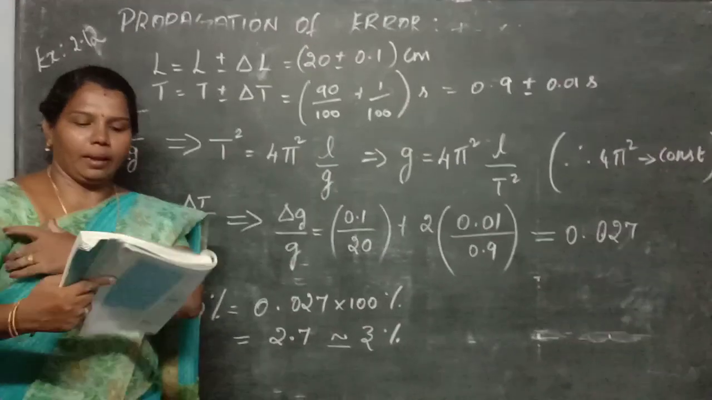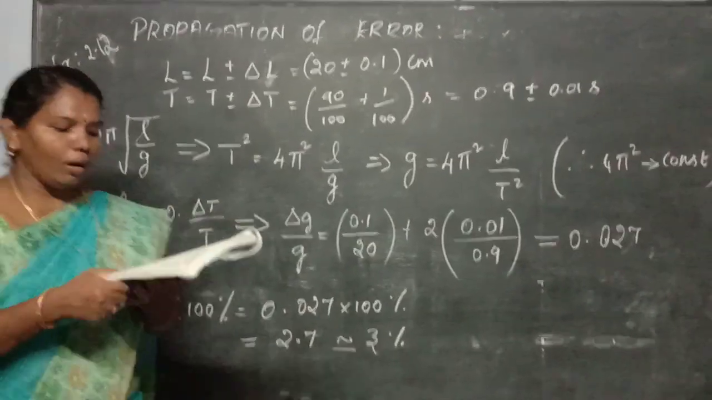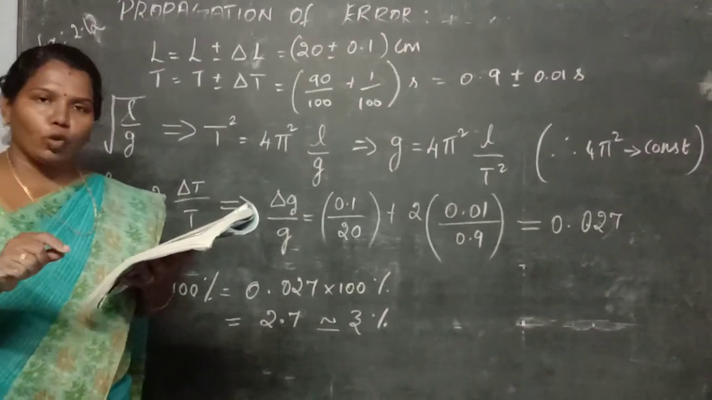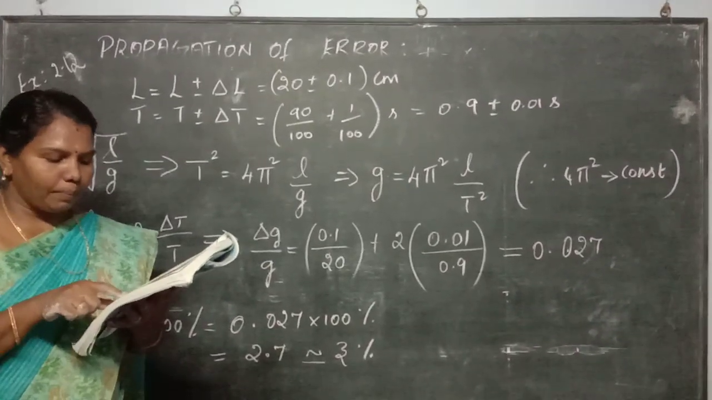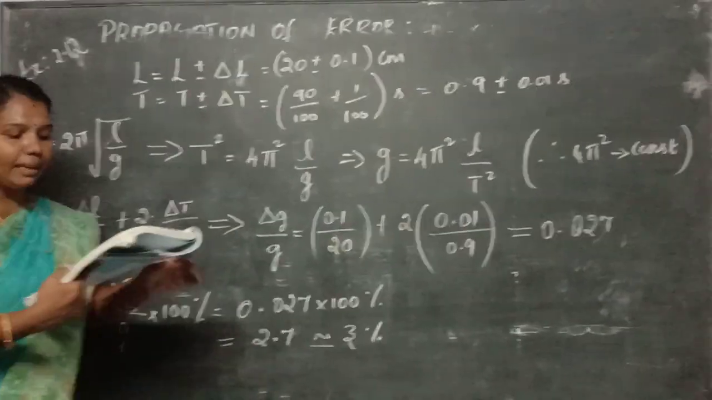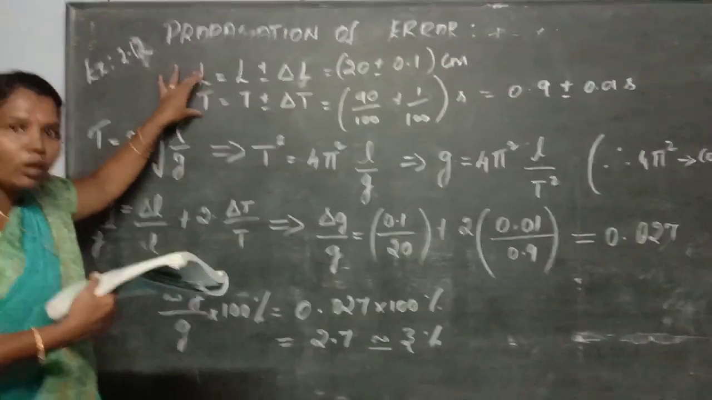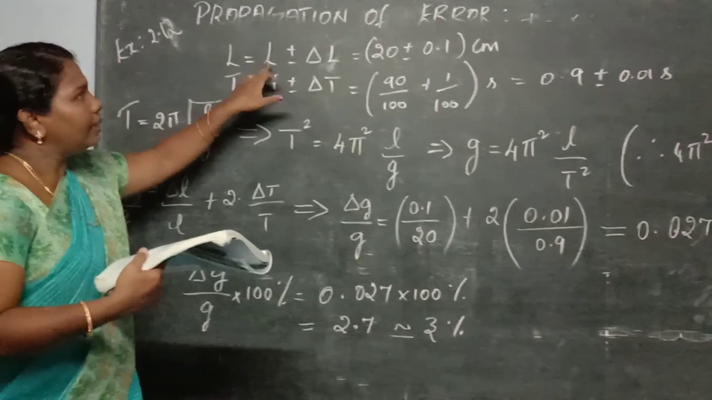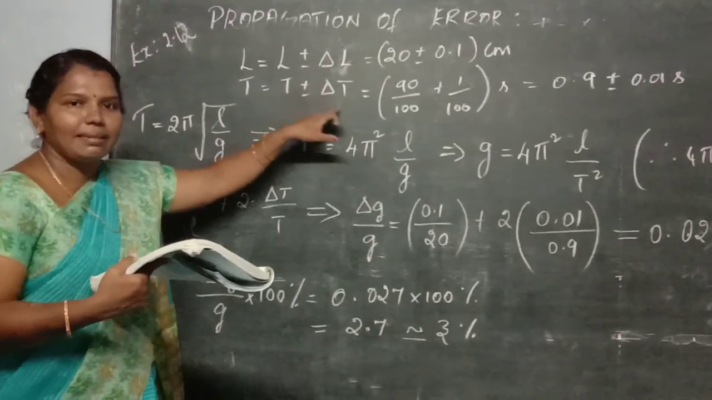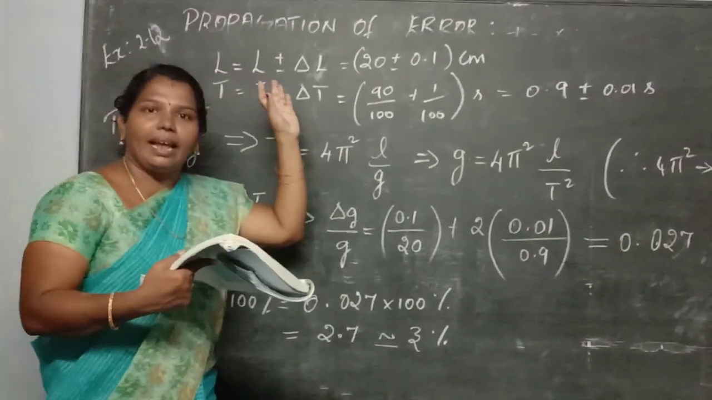See the next sum, the last example, 2.12. I am reading the question now. The period of oscillation of a simple pendulum is given as T is equal to 2 pi square root of L divided by g, and the measured value of L is 20 centimeters. If you are taking two physical quantities, how will you write them? That is L plus or minus delta L and T plus or minus delta T. Here I am using the physical quantities L and T.